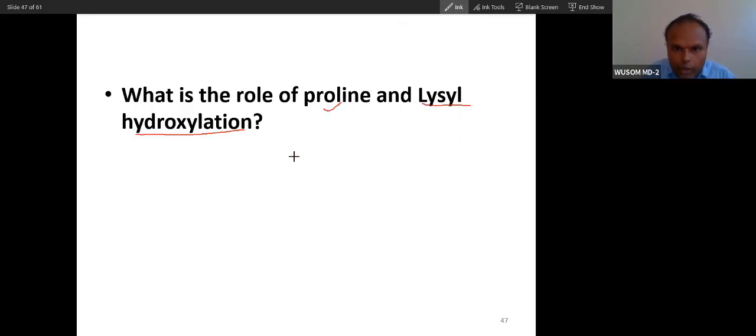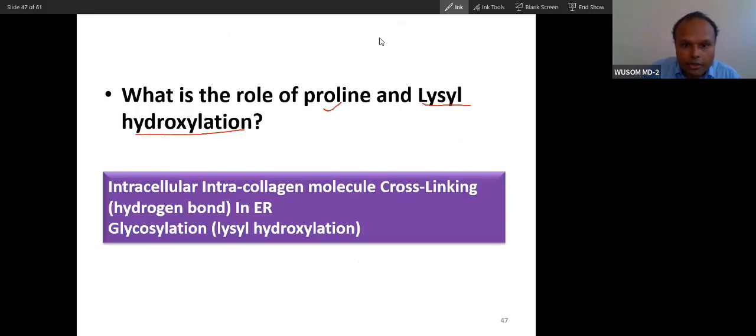What is the role of proline hydroxylation? The role of proline hydroxylation is, you will see, intramolecular cross-linking by hydrogen bonds. So you can see there will be a tripeptide. Let me draw like this, with a different color. So there will be a tripeptide like this. So what happens?